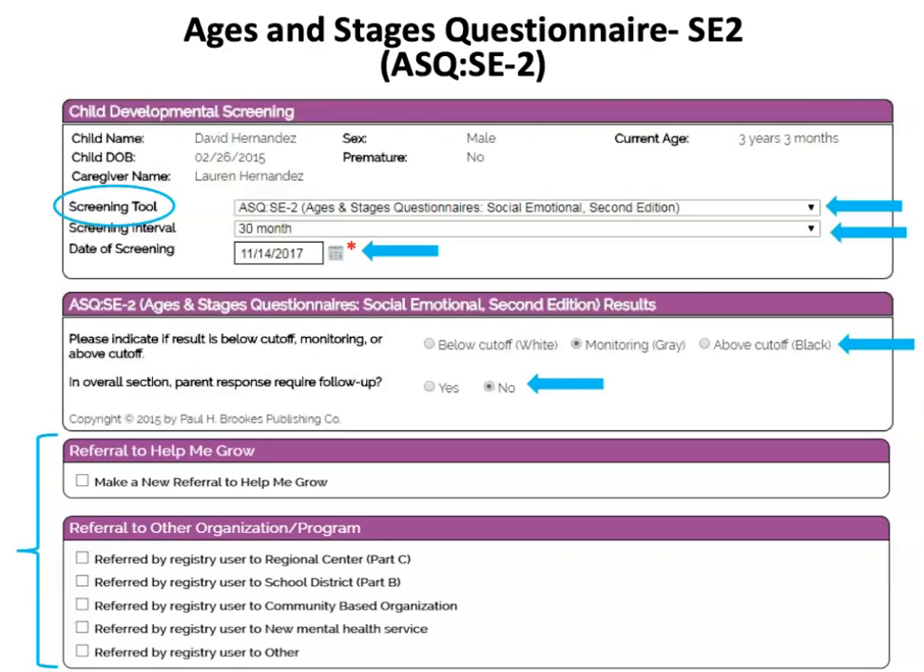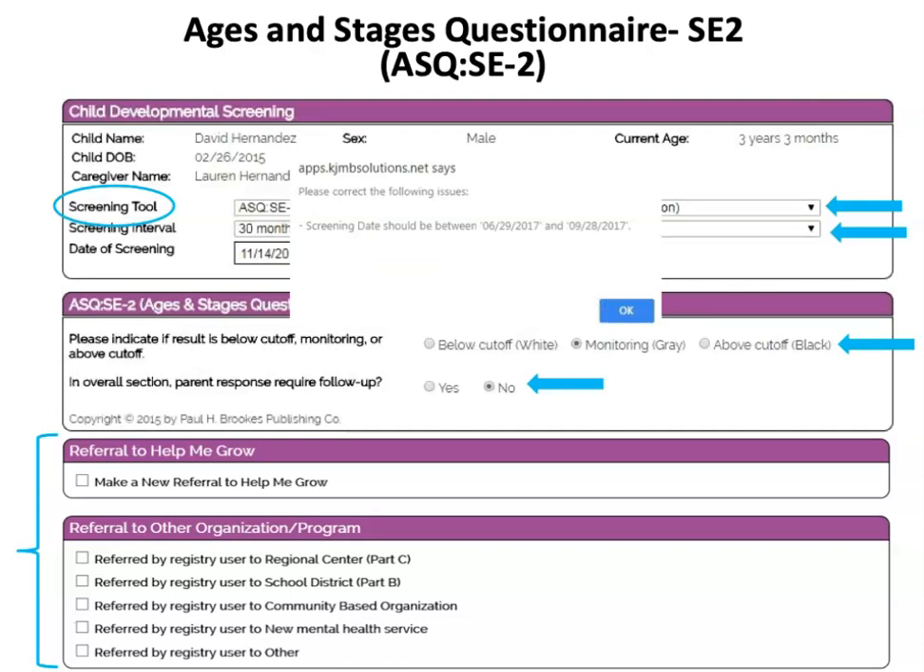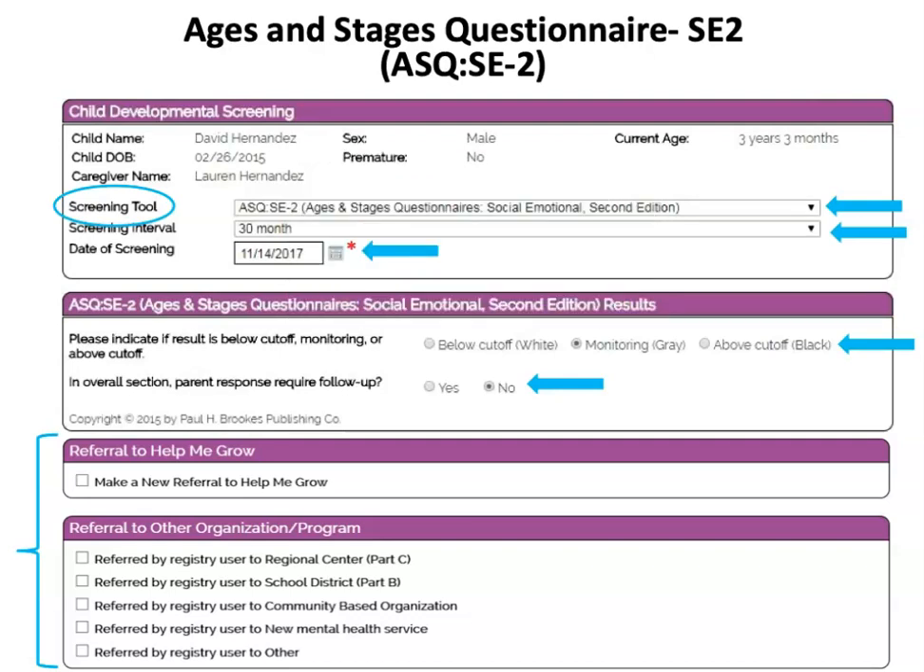So if you see a red asterisk and if you try to save this entry, you will receive a notification like this that says please correct the following issues and lets you know that the screening date should be between, and it'll give you a range. If you've incorrectly entered the date of screening by mistake, and you actually did do it within the correct range, then you can click OK and go ahead and edit the date of screening. It'll take off the red asterisk and you can save. If, however, this prompt made you realize that you did complete the incorrect interval for this child, please go back and do the correct interval. The registry will not allow you to save invalid entries.